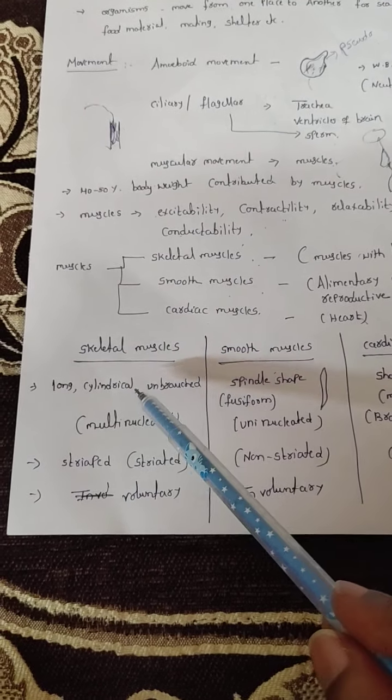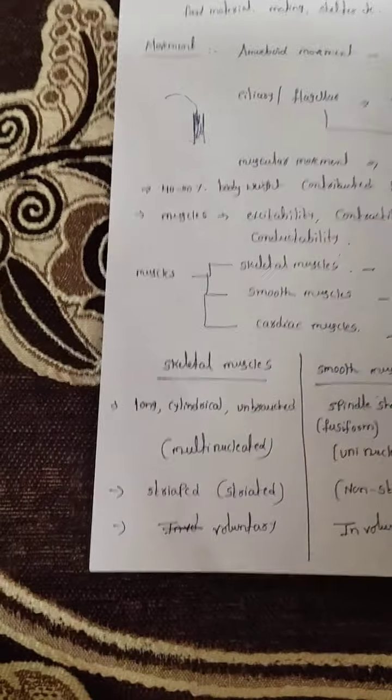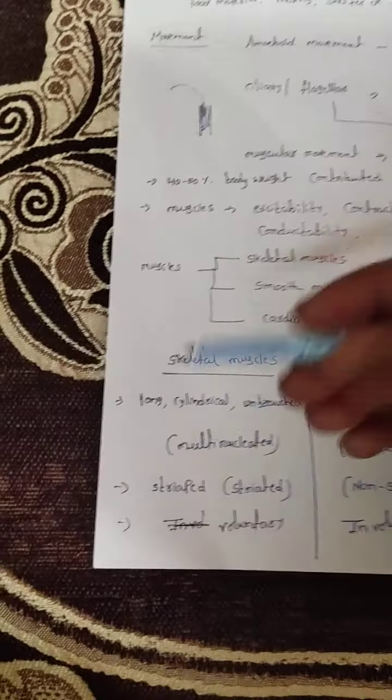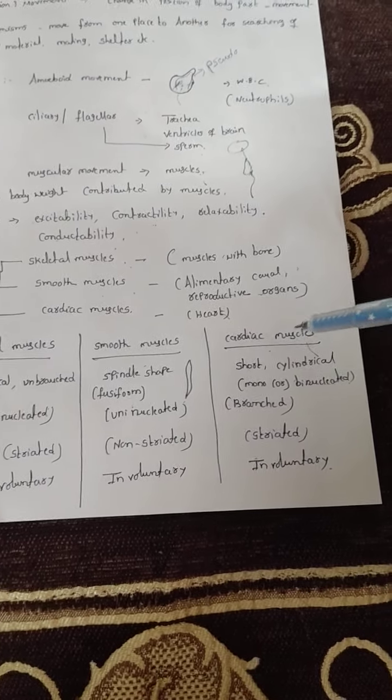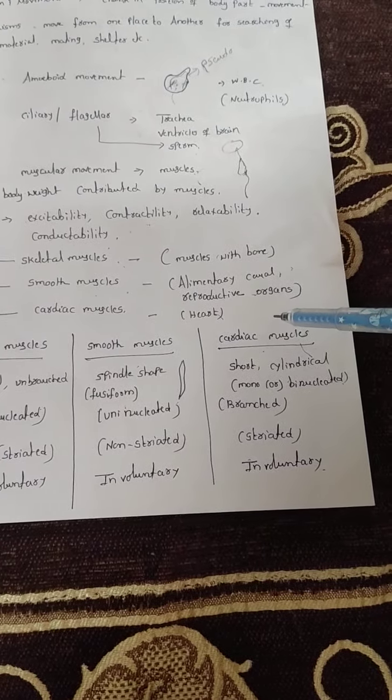Skeletal muscle is long, like this, long cylindrical, and it is unbranched. Smooth muscle is spindle shaped, also called fusiform. Cardiac muscle is short cylindrical. Keep in mind, very important, cardiac muscles are either mononucleated, which means they have a single nucleus, or binucleated. Smooth muscles are uninucleated, skeletal muscles are multinucleated.